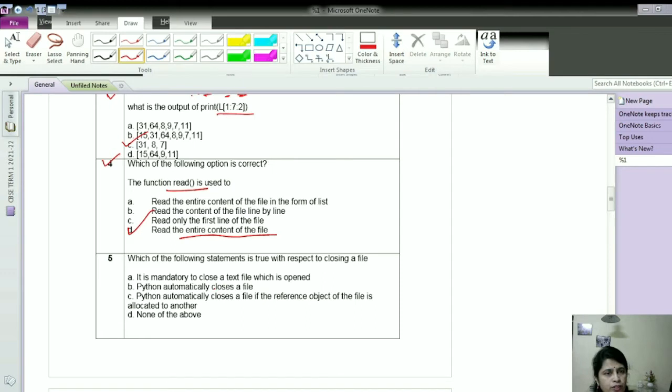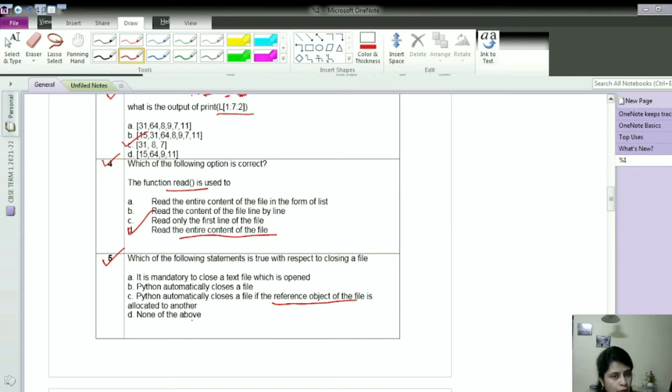Now we move to question number 5. Which of the following statements is true with respect to closing a file? We know that when we open a file, we need to close it. First one, it is mandatory to close a text file which is opened. Python automatically closes a file. Python automatically closes a file if the reference object of the file is allocated to another.